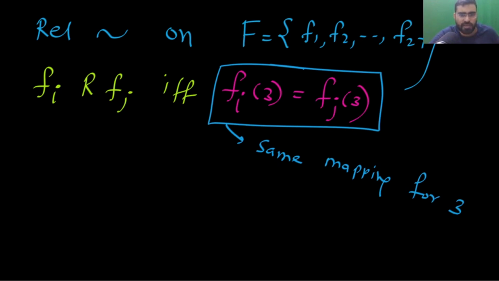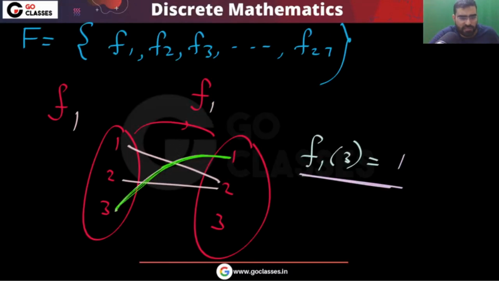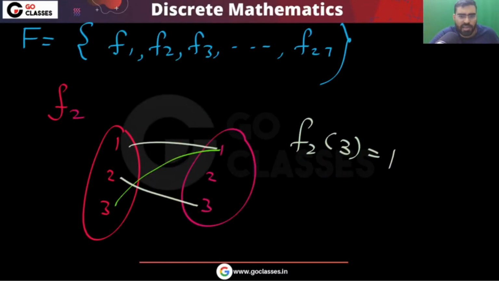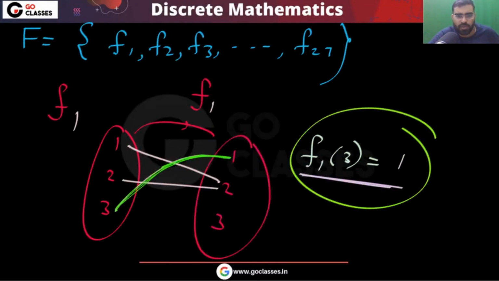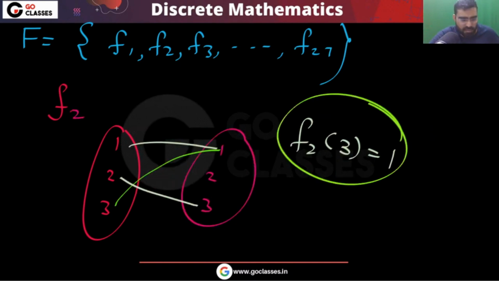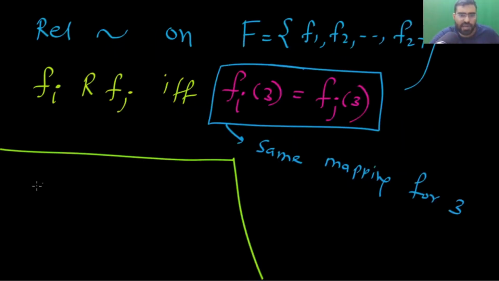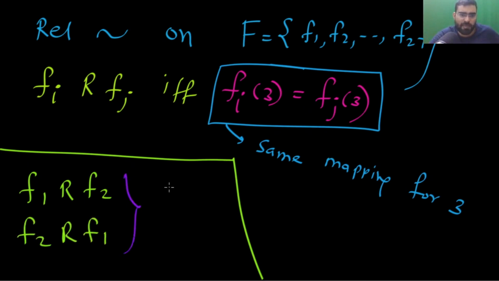So now you tell me, in the previous example, can I say f1 comma f2 are related to each other? In f1 3 is mapping to 1, in f2 3 is mapping to 1. Can I say f1 f2 are related? Yes. You can notice f1 is related to f2. You can notice f2 is related to f1 because f1 comma f2 map 3 to the same element, have same mapping for 3.